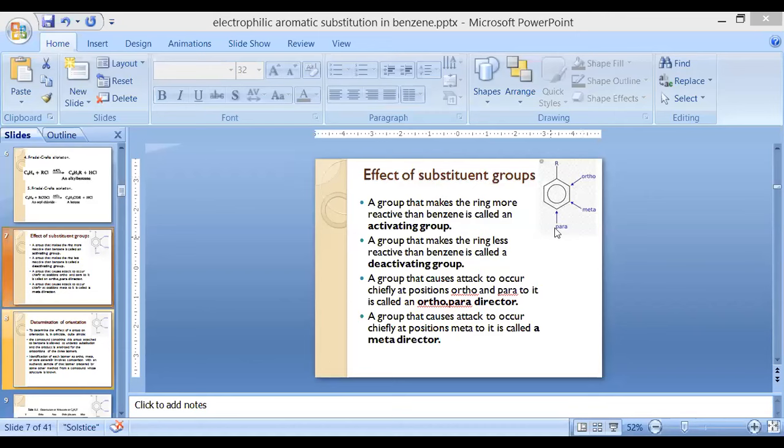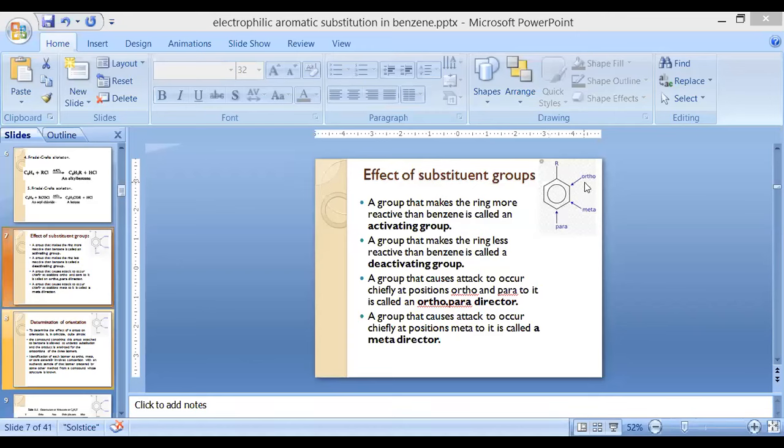So these are the positions. If there is substitution in this position, whether here and here, if the group is always substituted at this position, then it is known as ortho director. Then if the substitutions always take place here and here at para position, then it is known as para director.